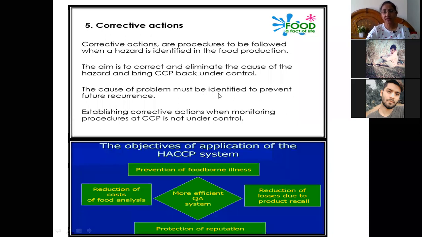The cause of the problem must be identified. So we should also be able to identify what is the exact cause of the problem in order to prevent future recurrence. Once we have identified that this is the particular step where we can get any type of risk, if corrective actions are employed at that time, we are also preventing future recurrence. If it happens in future, we have already employed the corrective actions, so we will not face the same situation again.